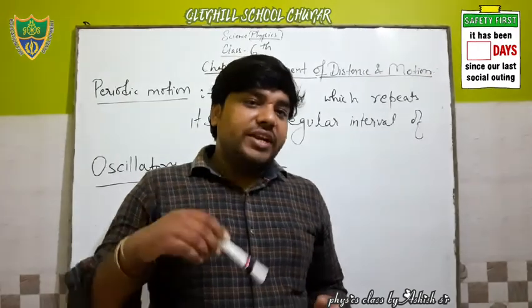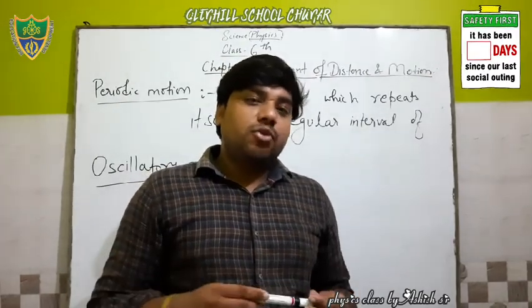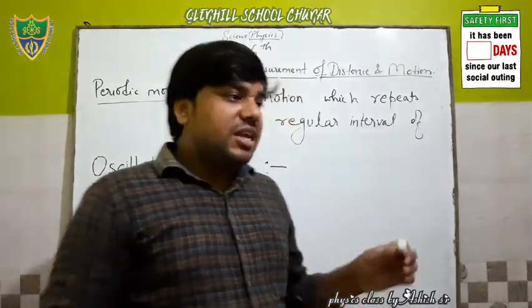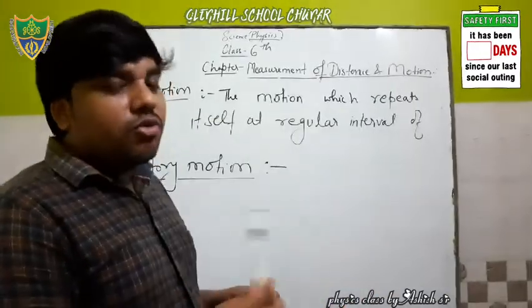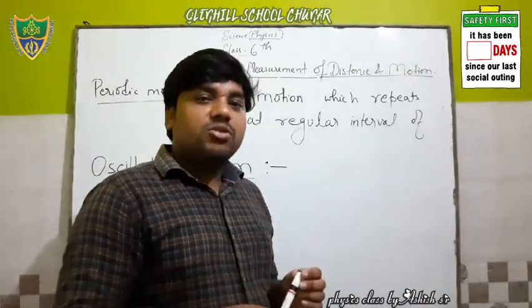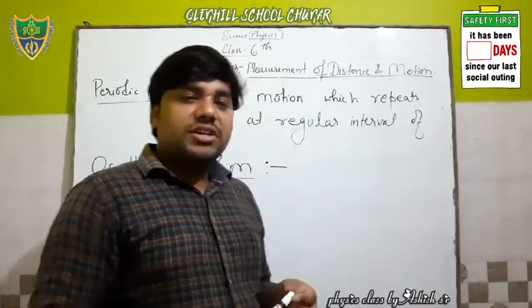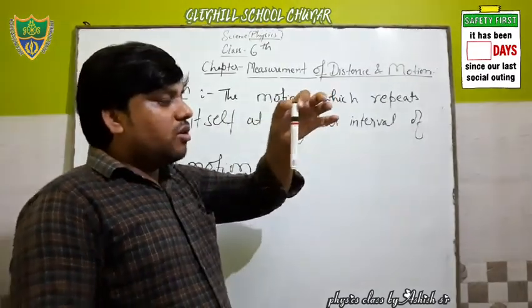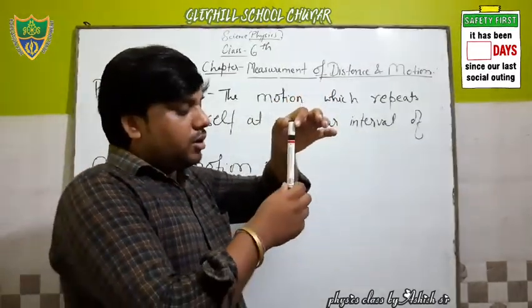Oscillatory means oscillate करना. The to and fro motion of a body along the same path. किसी सेम पाथ पे वो बार बार टू एंड फ्रो मोशन कर रहा है, मीन्स आगे पीछे जा रहा है. तो these types of motion is known as what? Oscillatory motion. Suppose this is a pendulum of clock, and this pendulum of clock